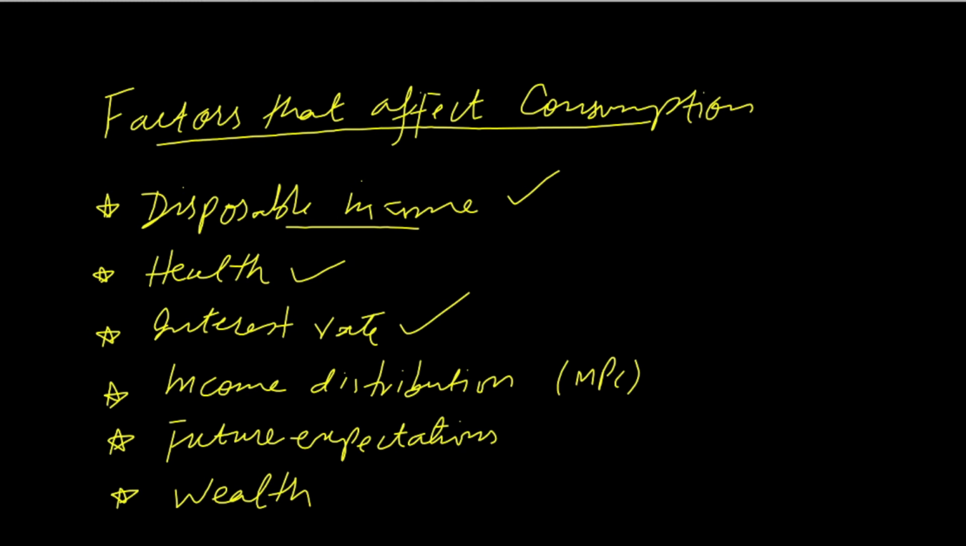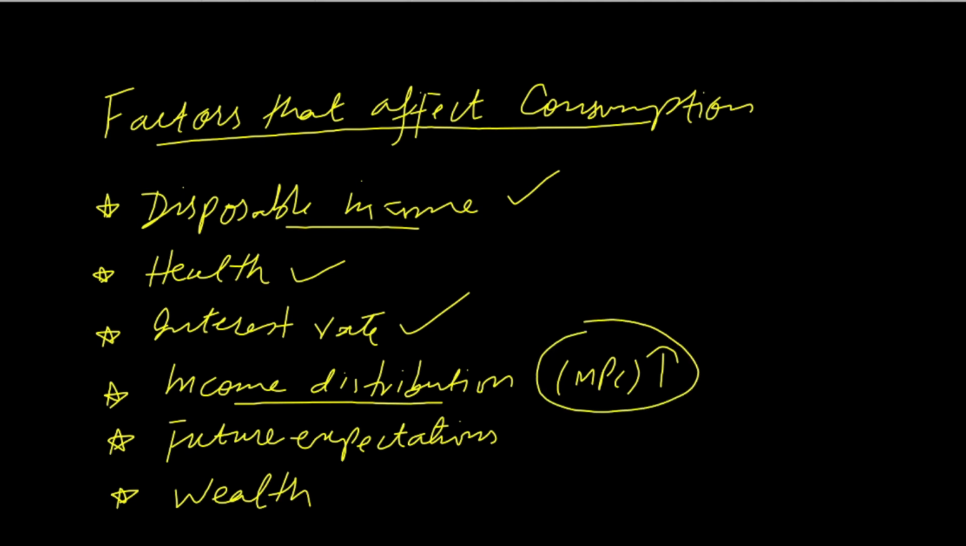And then income distribution. If income distribution is more even or more equal and it reduces disparities, then definitely consumption will rise, because when we distribute income equally between the rich and poor, the poor class will get more income, and since the poor class has a greater marginal propensity to consume, consumption in the economy will overall rise.